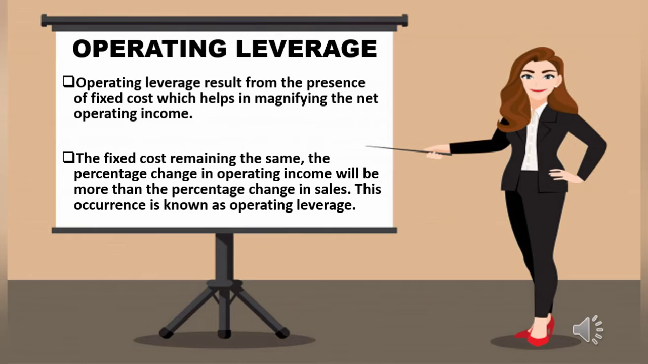The fixed cost does not change with the change in sales, it is always constant. Any increase in sales will increase the operating revenue. The operating leverage occurs when a firm has fixed cost which must be recovered irrespective of the sales volume.